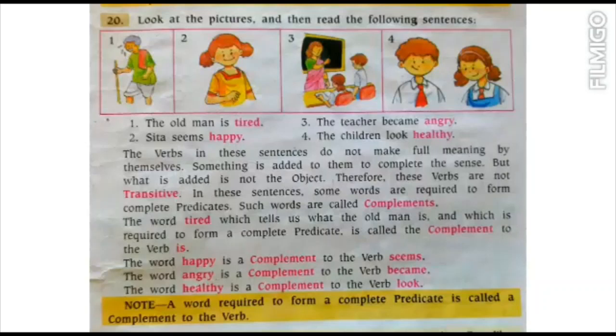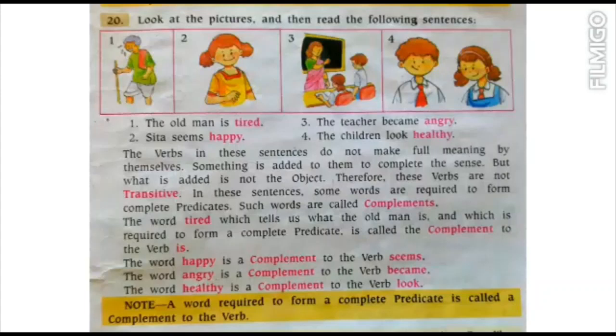So there is a note: a word required to form a complete predicate is called a complement to the verb. All these words which we have added to make the meaning complete are forming a complete predicate to the sentence, and these are called the complement to the verb and not the object. So these sentences are called incomplete verbs.